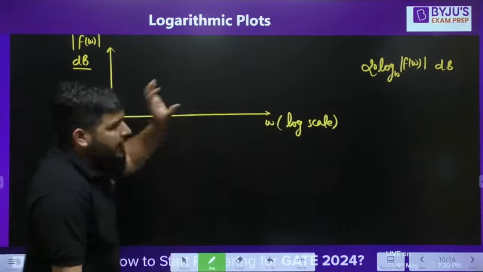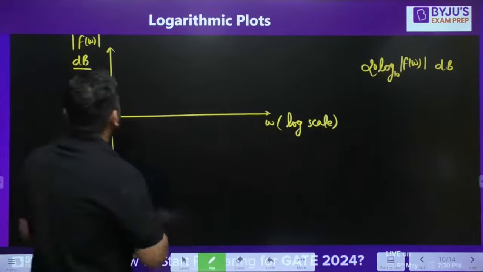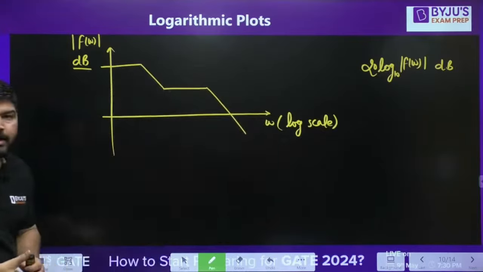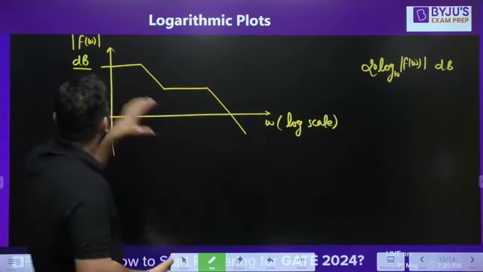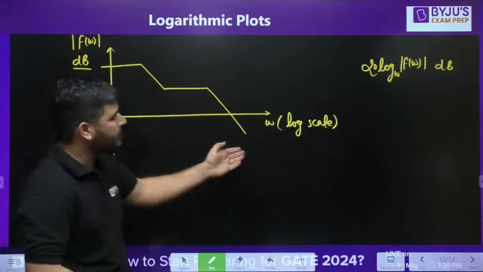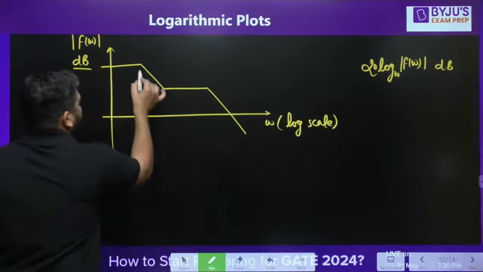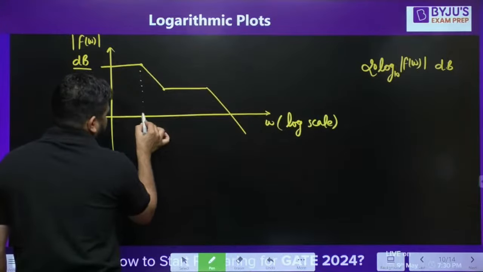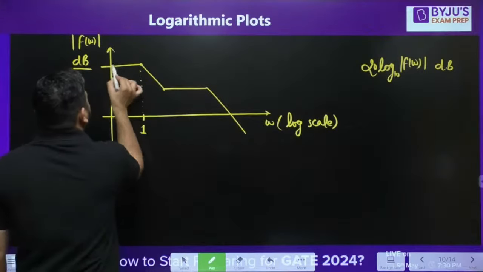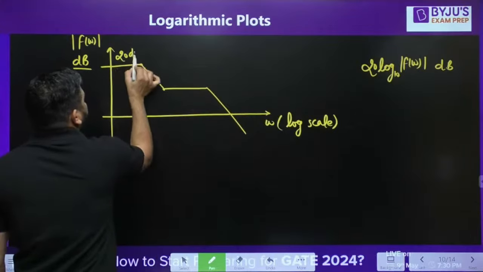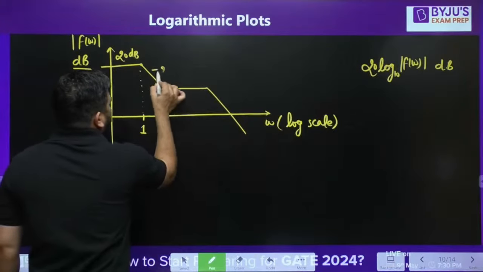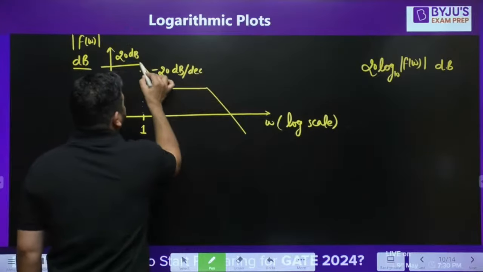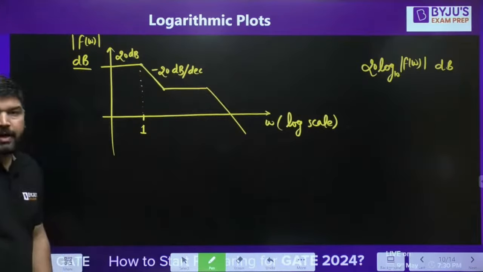So now we need to plot a graph. Let's say some function is given in decibel and this is some graph. Now look at this line. Let's say this point is at 1, and this height is 20 dB. And the slope is minus 20 dB per decade. This is the slope of this line. Minus 20 dB per decade.